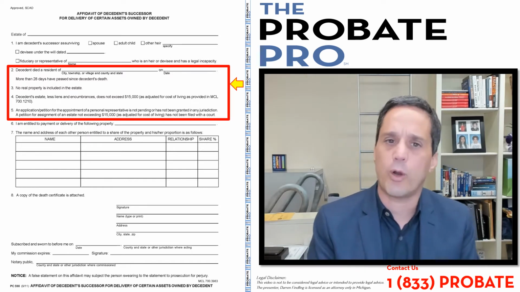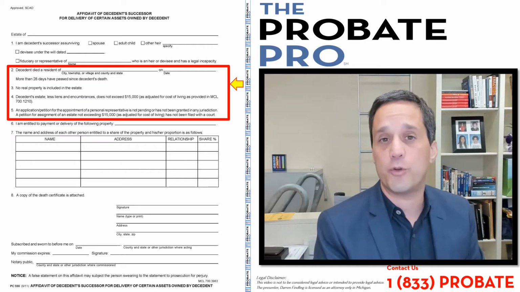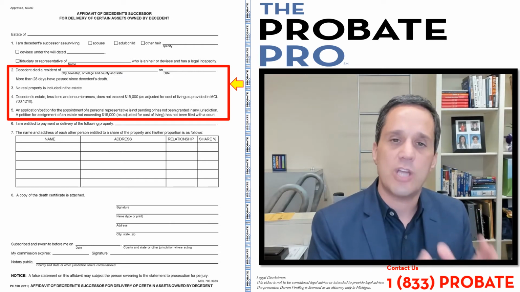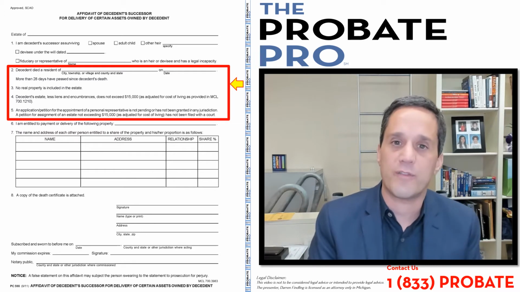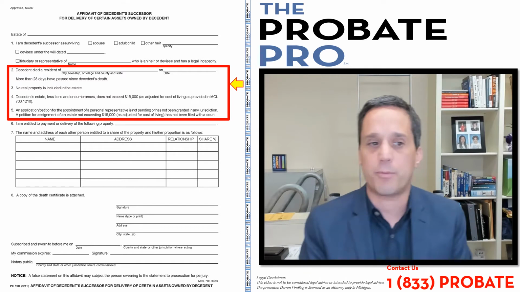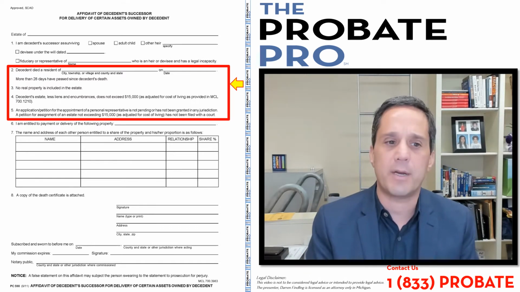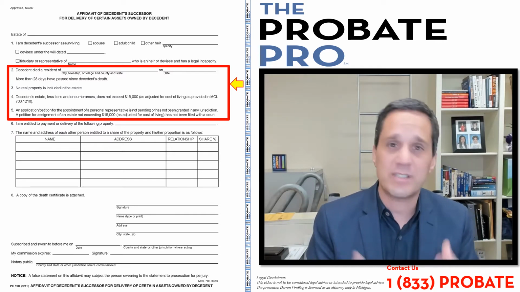And this is really important because often people are trying to gain access to a bank account to pay for a funeral or burial or cremation. This process will not be utilized to be able to do that within the 28-day window. You'd have to use an order of assignment process, which I've explained in other videos, or the full probate process. In addition, you have to certify that there is no real property included in the estate. So what does real property mean? Land, house, etc.